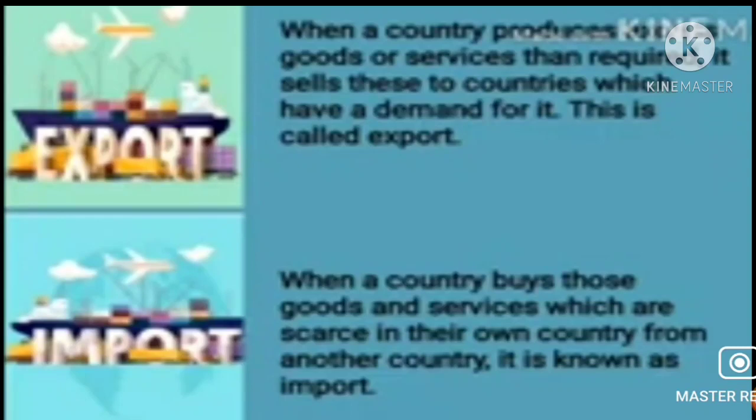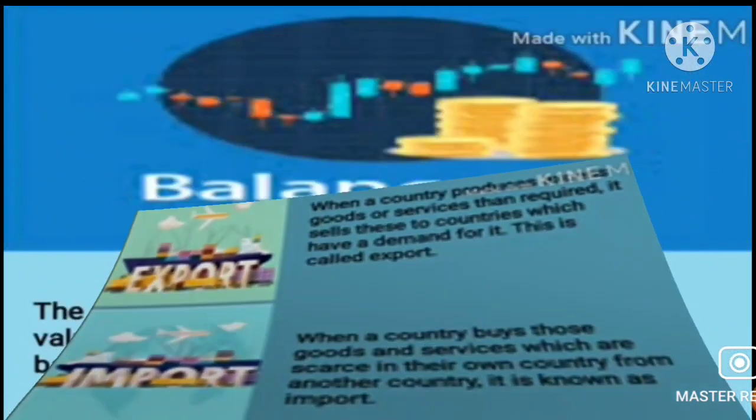When a country produces some goods or services in excess of what is required, it sells these to other countries which have a demand for it, and this is called export. So in short, the things coming into a country are called import, and the things going out of the country are export. So keep this in mind, right, my dear students?